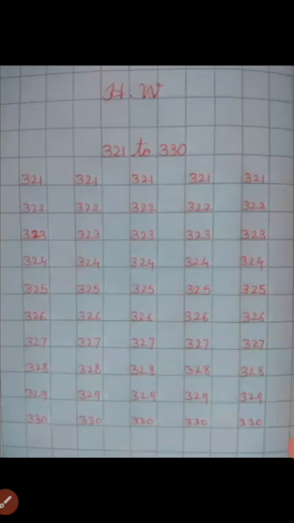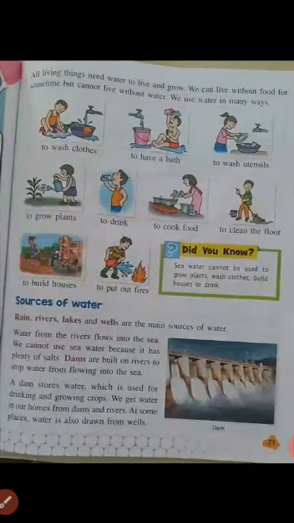So dear students, all living things need water to live and grow. We can live without food for some time, but we cannot live without water. Water is needed by every living thing. We use water in many ways.